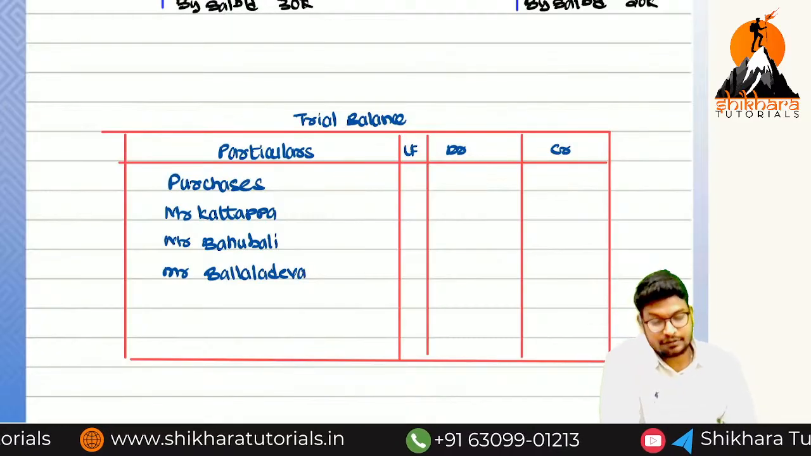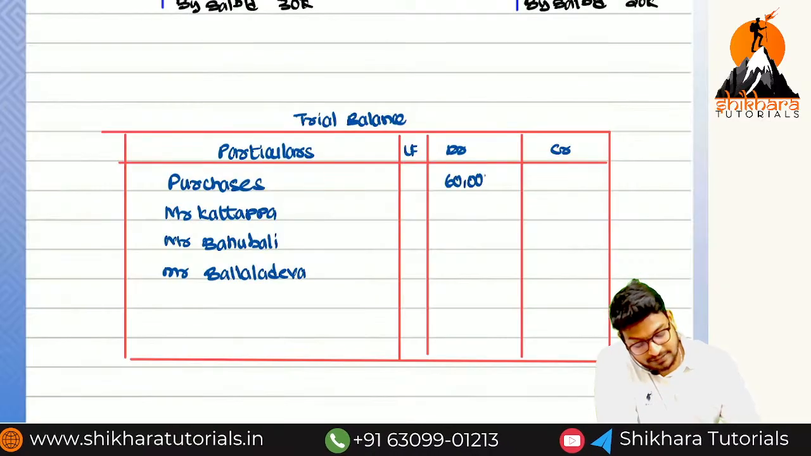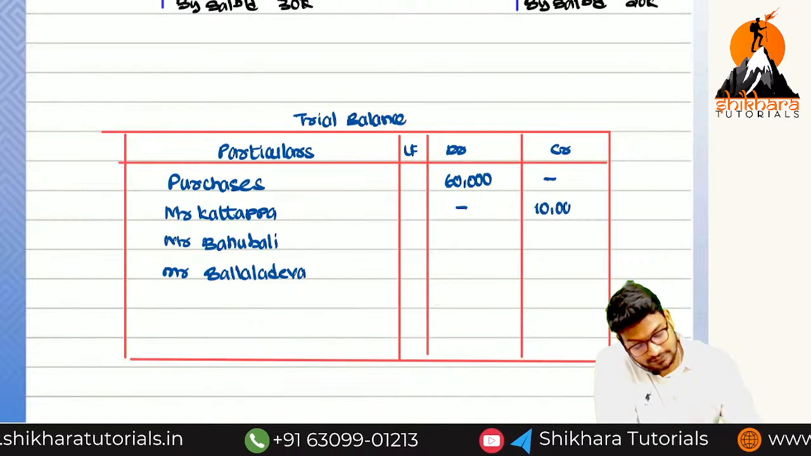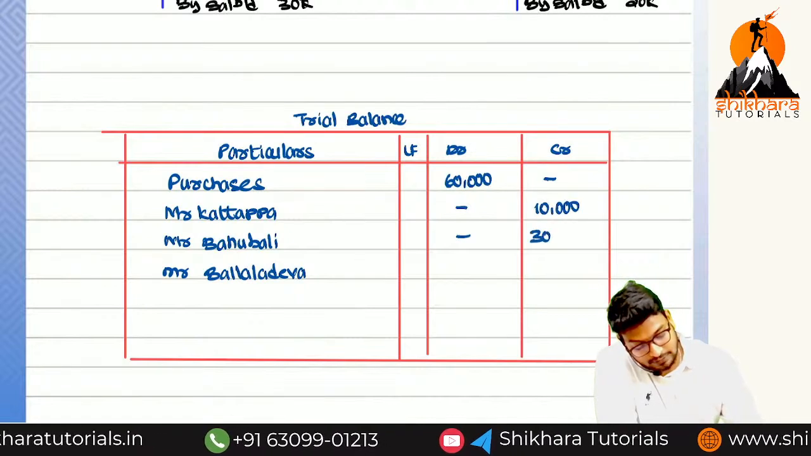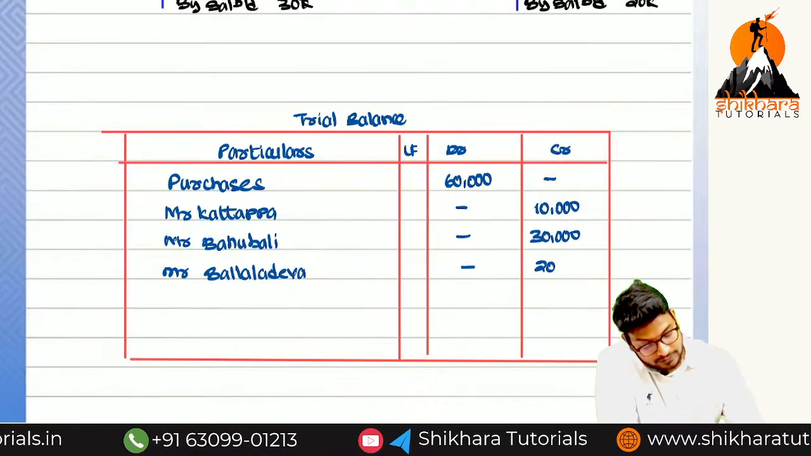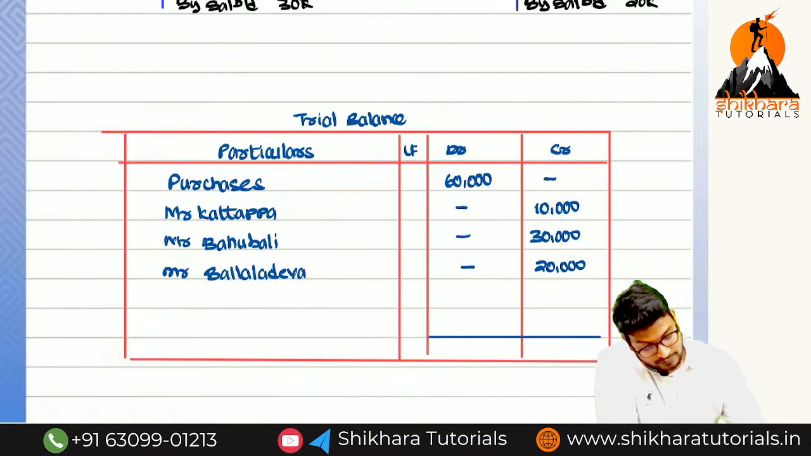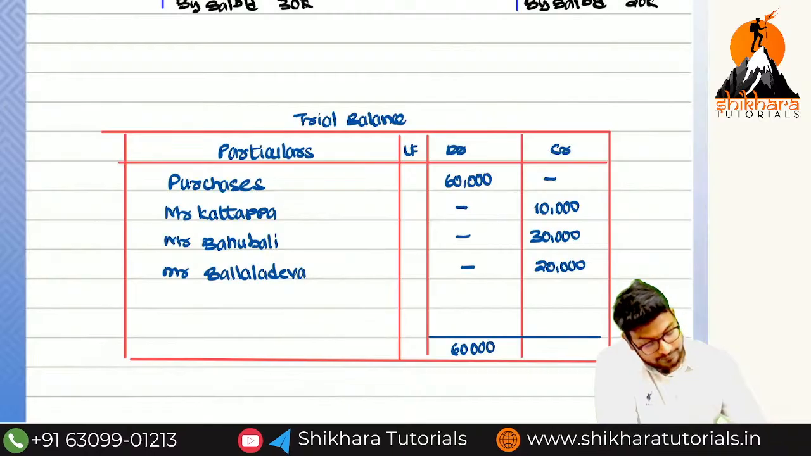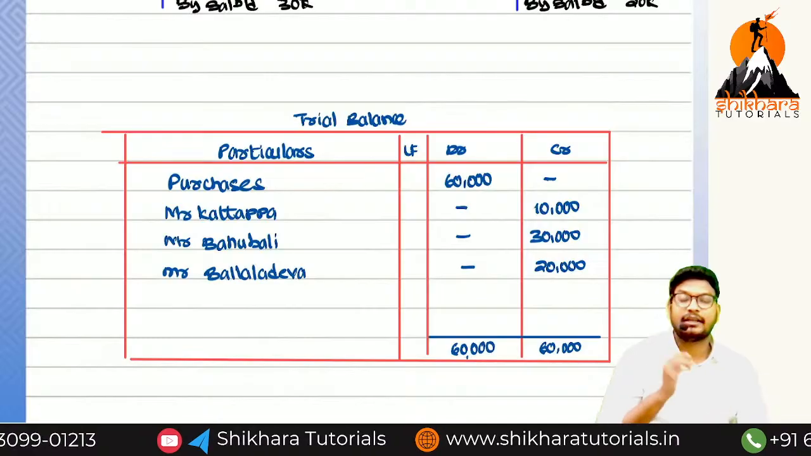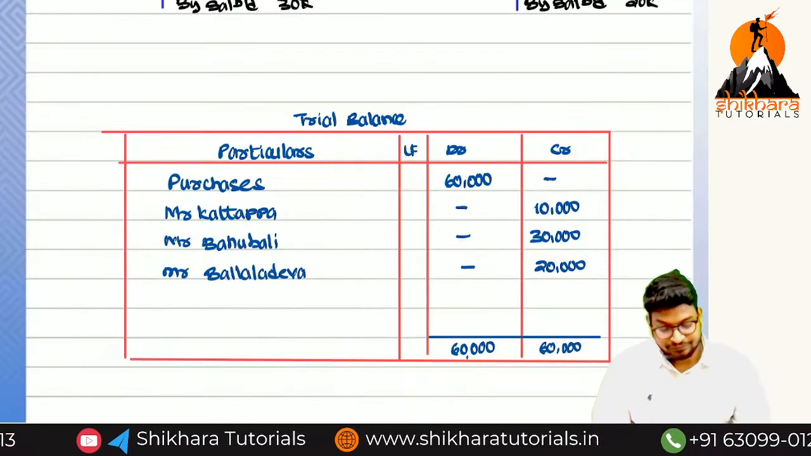Okay, now purchase account is showing which balance? Debit balance. So can I write 60,000 on the debit side? Yes. Next Kattappa, how much? 10,000. And Bahubali 30,000. And Ballala Deva 20,000. What is the total? 60,000 and 60,000. So trial balance tallied or not tallied? Tallied. So no suspense account will come into the picture.